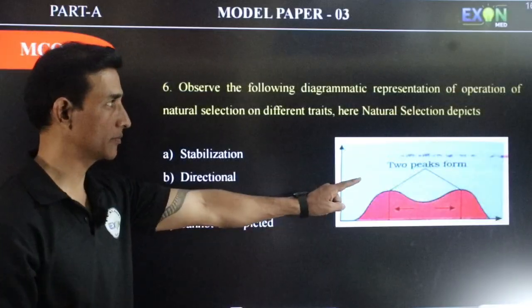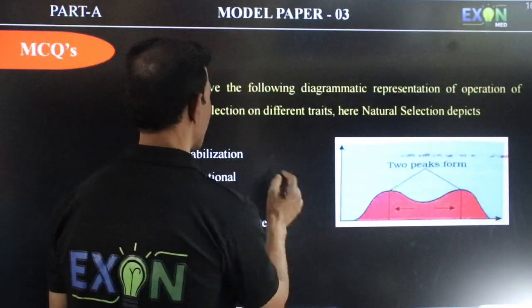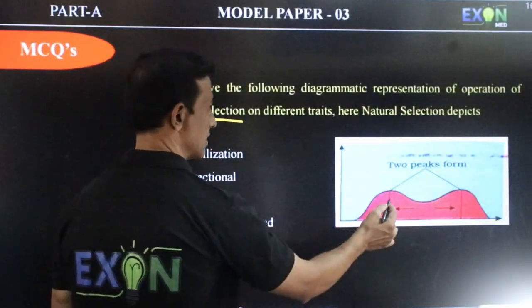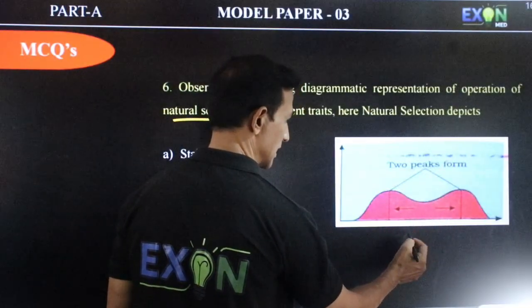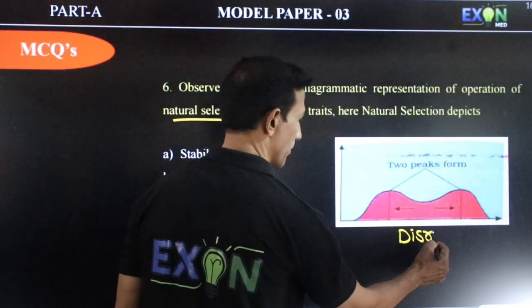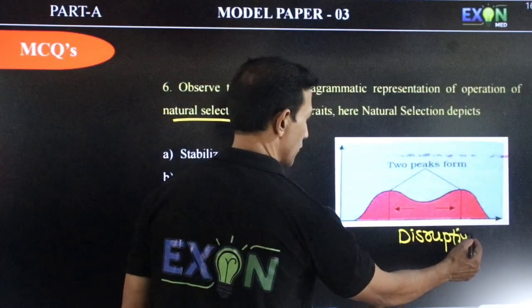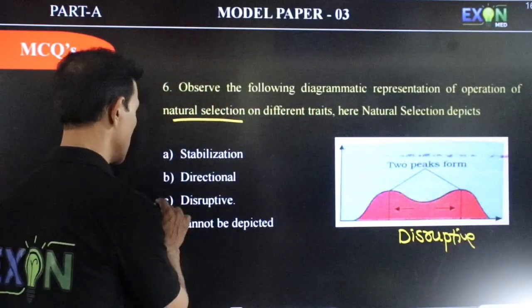Observe the following diagrammatic representation here. Natural selection is going on where different traits are selected. So two traits are selected, which means it is disruptive selection. So here the correct option is C.